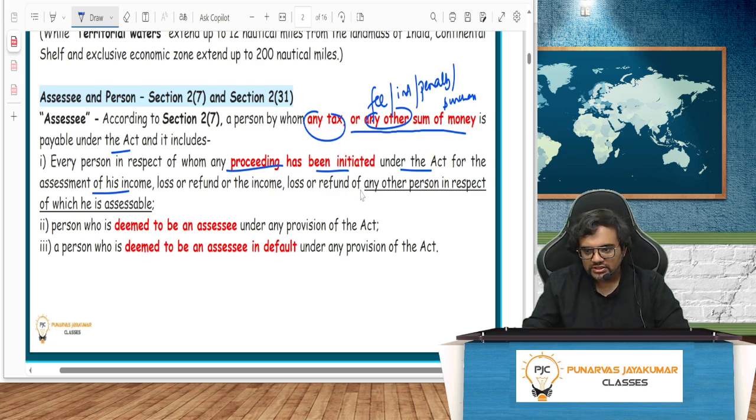Or any other person in respect of which he is assessable. Any other person, small baby, individual. Nowhere does it say an individual should be 20 years or 18 years. No, it says individual. So on behalf of a baby which is earning a lot of money, who is taxable? You, the parents. That's what it means: in respect of any other person, the baby, in respect of which he, that is the parent, is assessable.